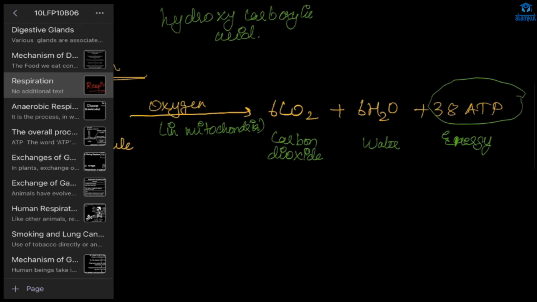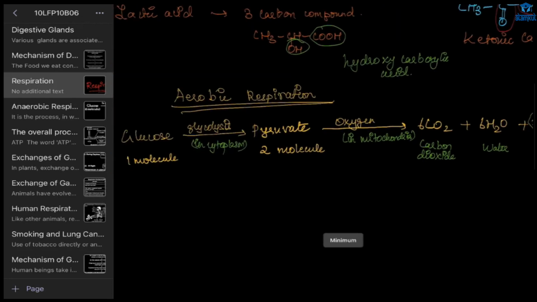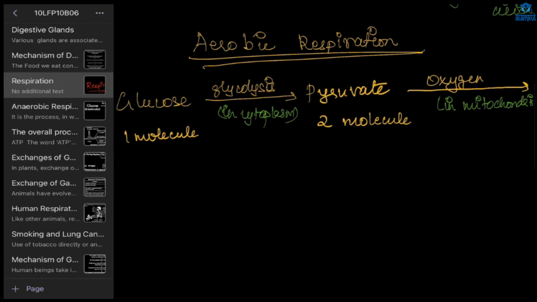Energy is stored in the form of ATP. This respiration is happening in presence of oxygen, so it is called aerobic respiration.